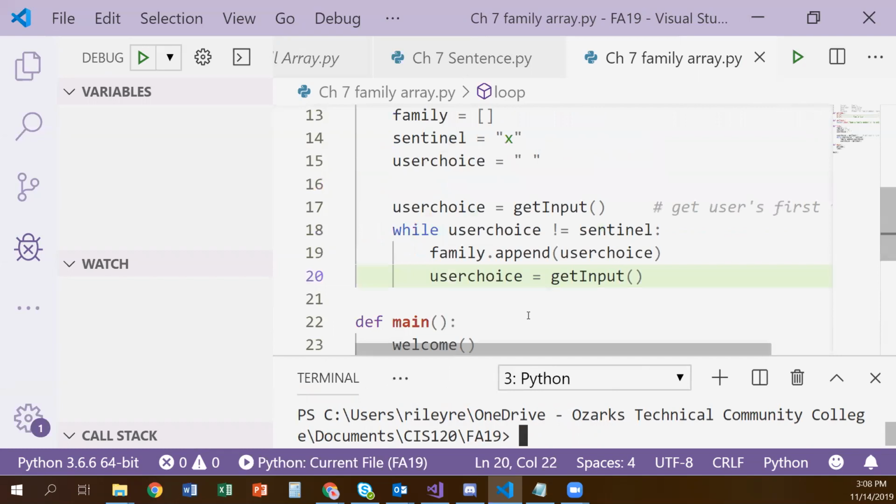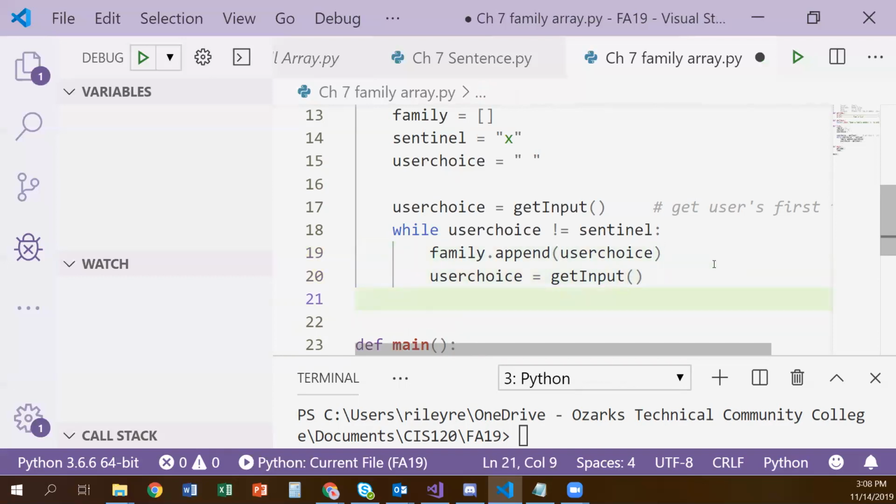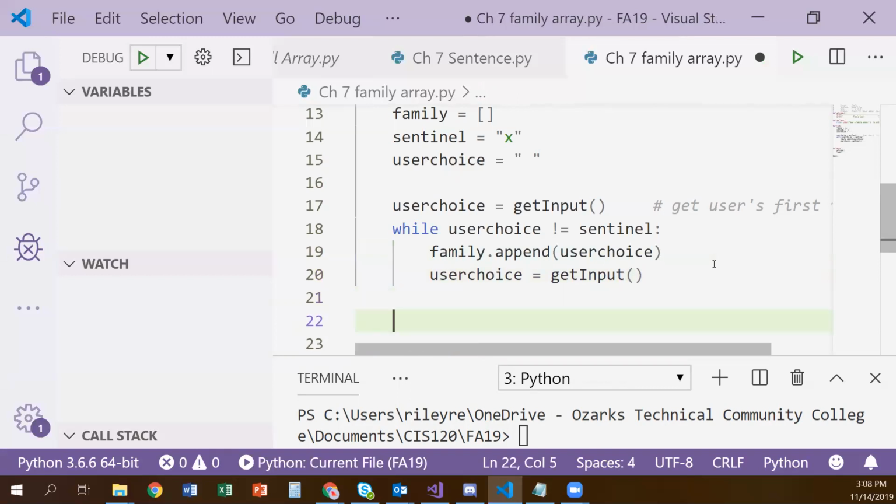Yeah, let's print our whole family. And I got a big family to do. Oh, well, you can pretend. You don't have to put them all in. Just do your favorites. Okay, so after our while loop, I want to outdent because I don't want this to be part of our while loop.